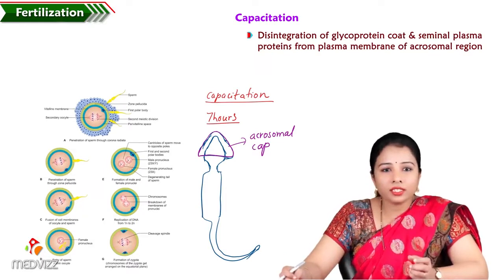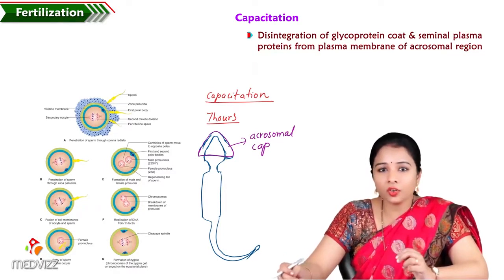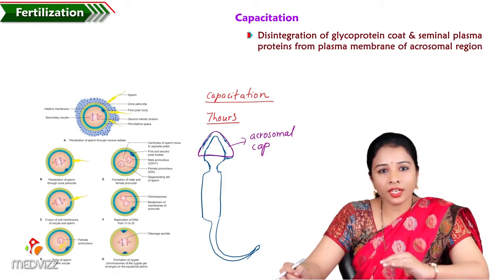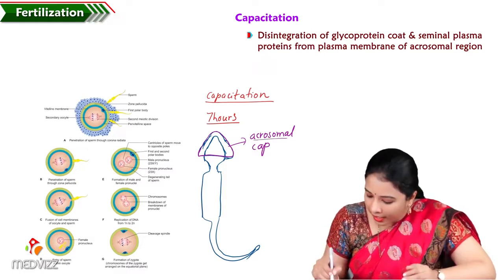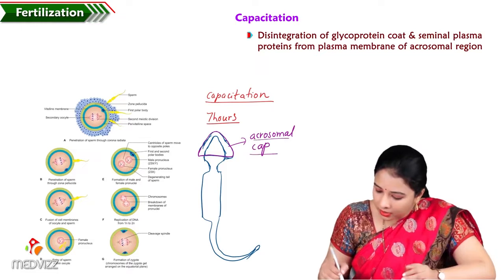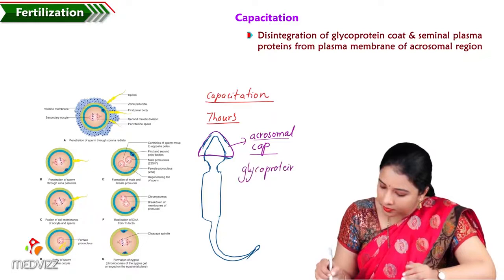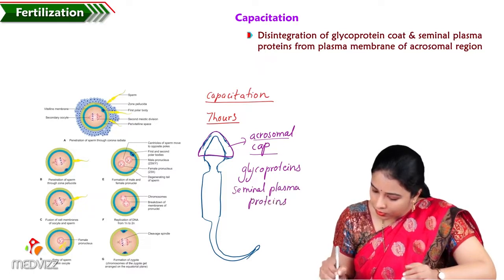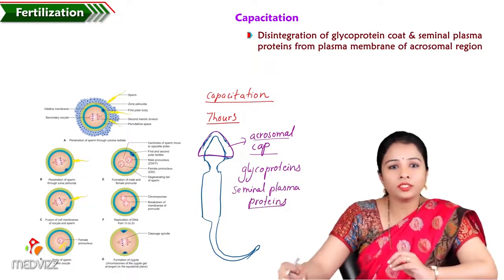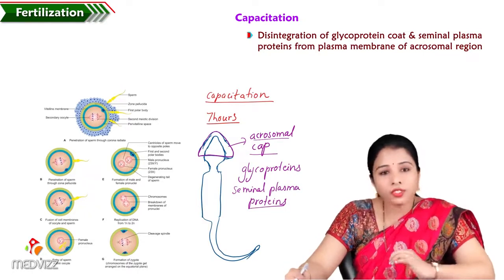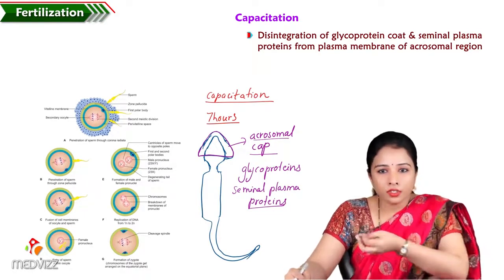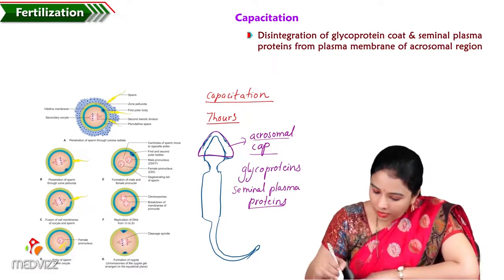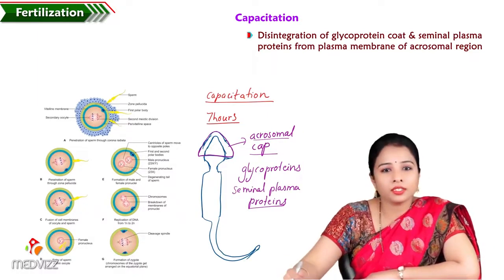Capacitation is the period of conditioning of the sperms within the uterine tract, where the proteins present in the acrosomal cap, the glycoproteins and seminal plasma proteins, have to be disintegrated and removed within the uterine tract. So removal of this acrosomal cap is called capacitation.